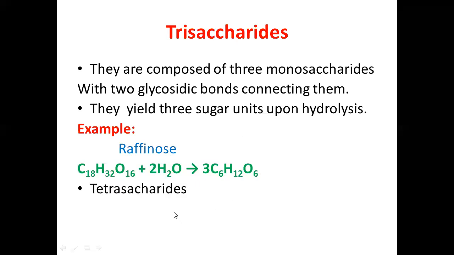Then we have another class, tetrasaccharide, which will give 4 sugar units. Pentasaccharide will give 5 sugar units, and so on and so forth, depending upon the number of sugar units which these oligosaccharides give upon hydrolysis. Then we call them disaccharide, trisaccharide, tetrasaccharide, pentasaccharide, and so on.